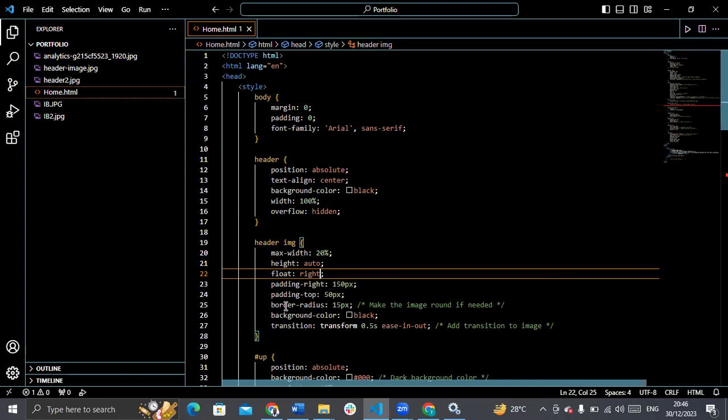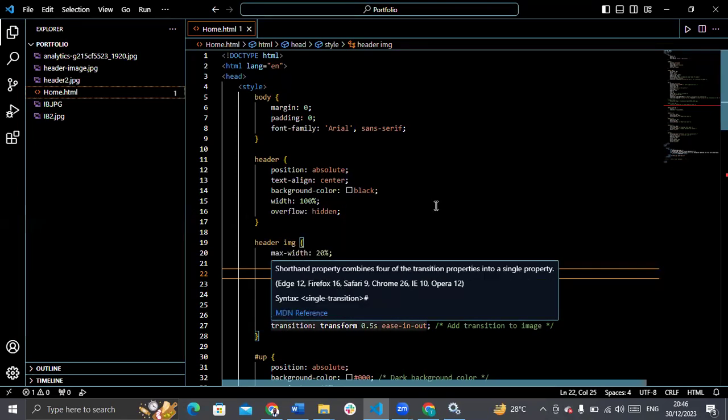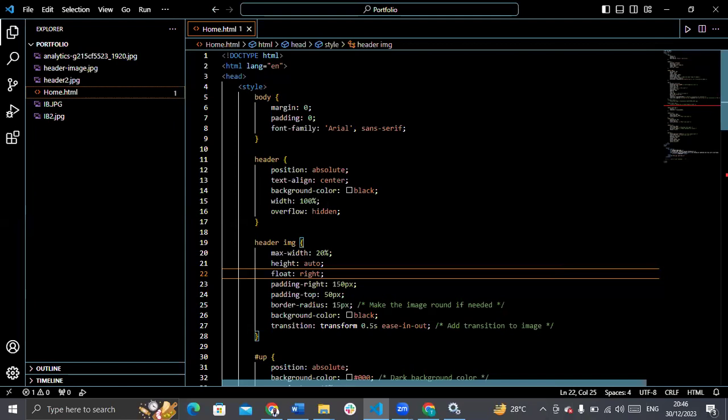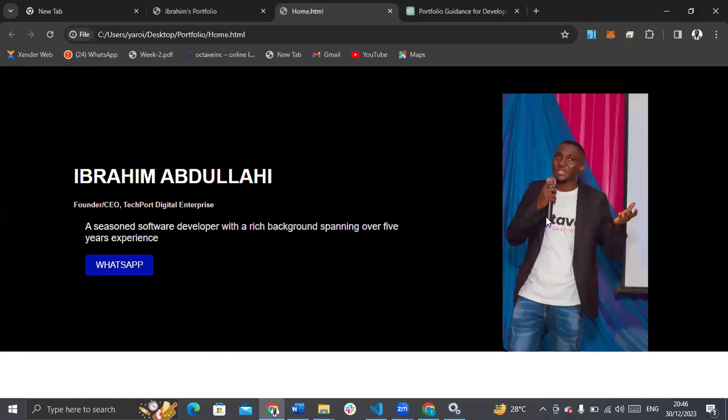Now save. Then padding right, 150 px. Please, this padding right, 150 px. Please, this is the padding, this space. If you remember, I want to shrink. If you remember, this picture itself, it's in a container.